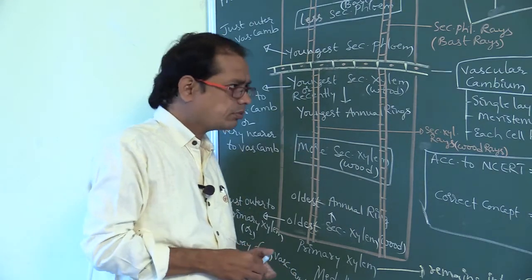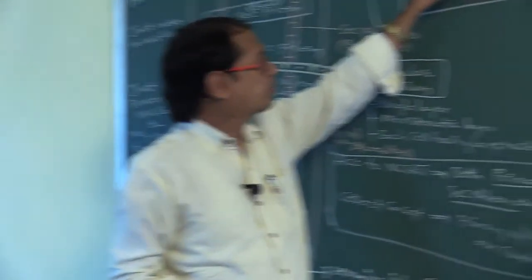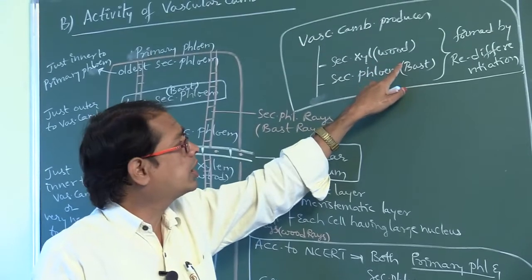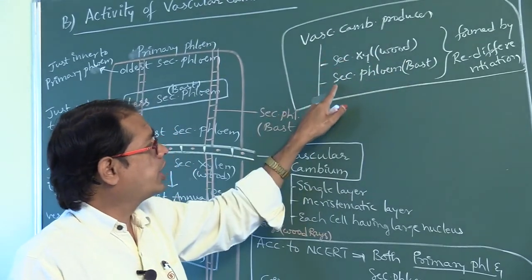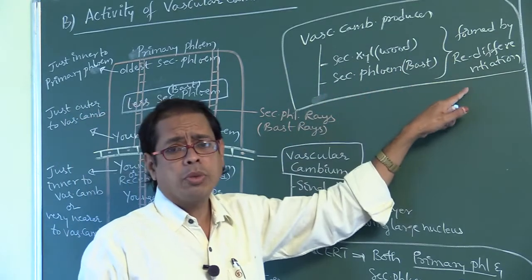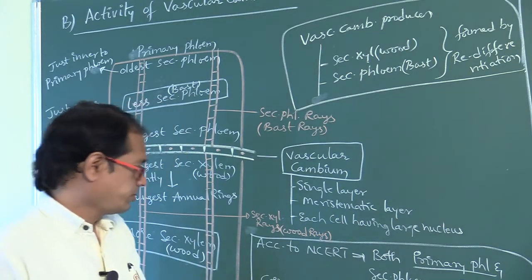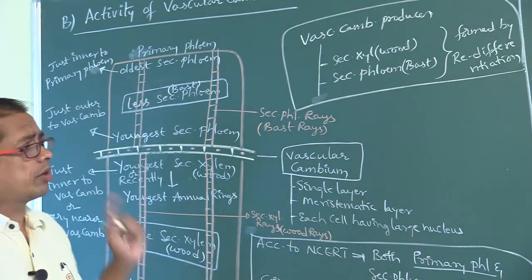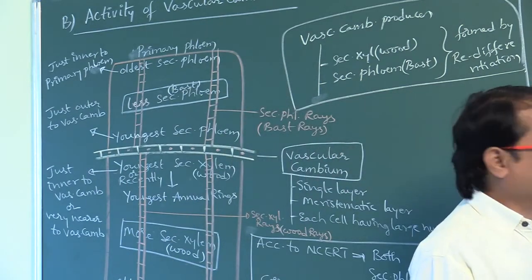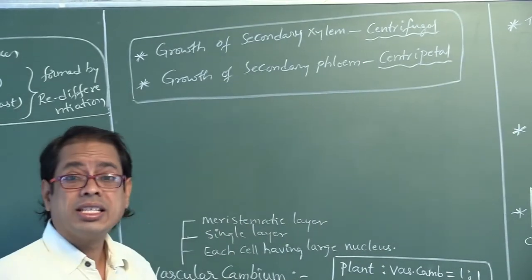Okay. Now see, vascular cambium produces secondary xylem, also called wood. Vascular cambium produces secondary phloem, also called bast. These are formed by redifferentiation. Okay, so this is about the diagram. Next, growth of secondary xylem is centrifugal. Growth of secondary phloem is centripetal.